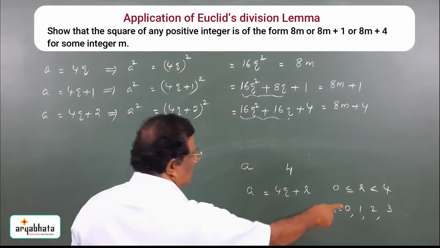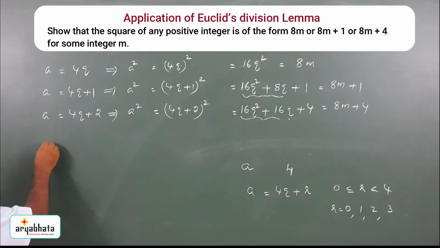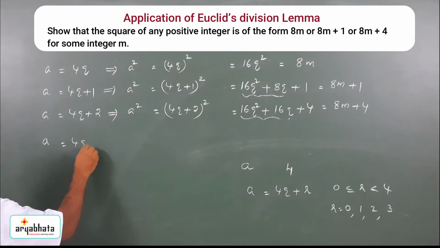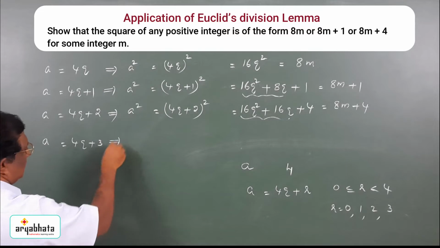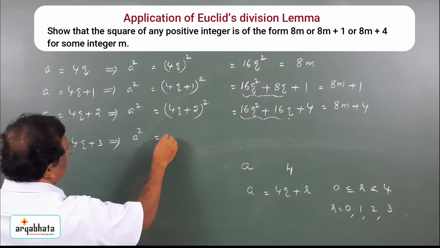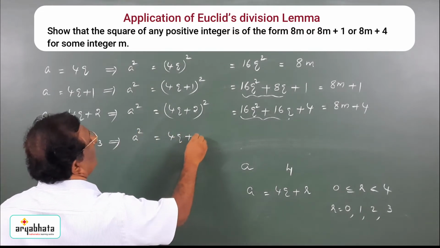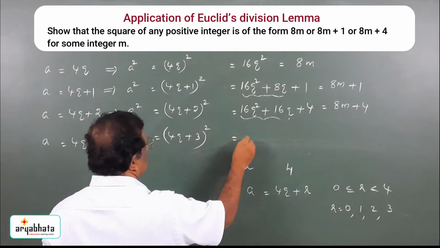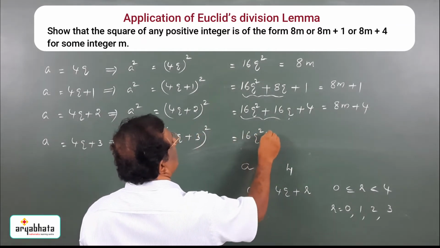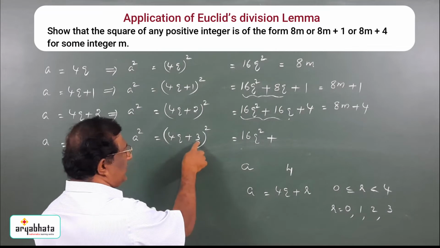Then r is equal to 3. When r equal to 3, then the natural number is of the form 4q plus 3. That implies a square is equal to 4q plus 3 whole square. That is equal to 16q square plus 2 into 4q into 3.